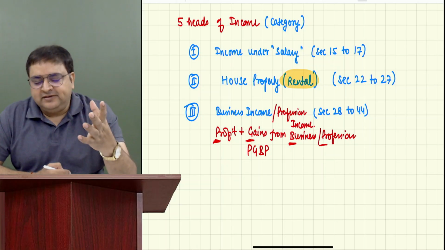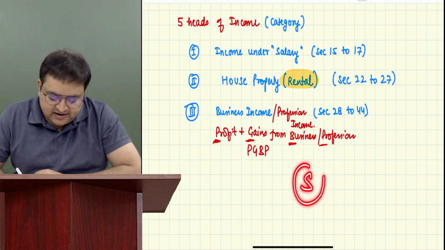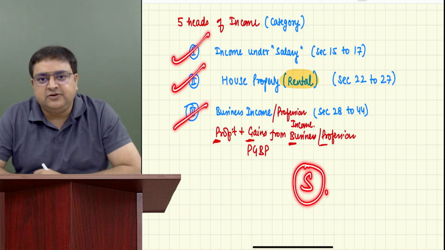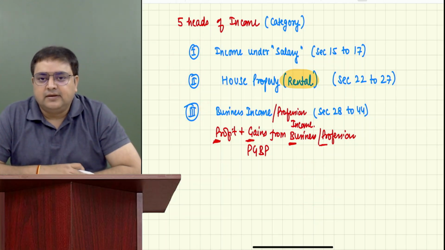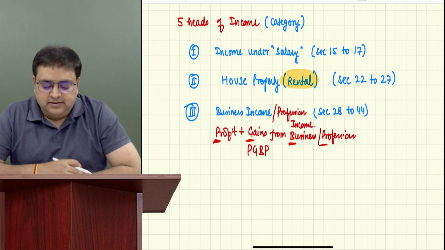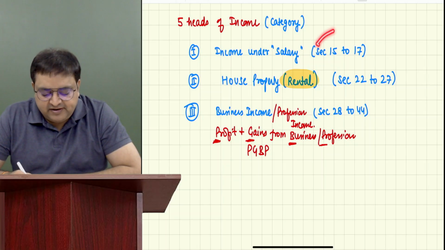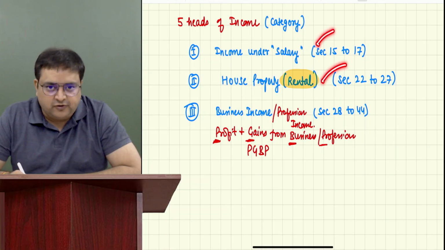My question to you is, everybody, please answer this. Whether Srinidhi can have in this year all 3 types of income. Is it possible that she can earn all 3 types of income in this year itself? Yes, sir. How? Tell me. She is working with PwC, salary. She has given one of the properties on rent, so house property income.